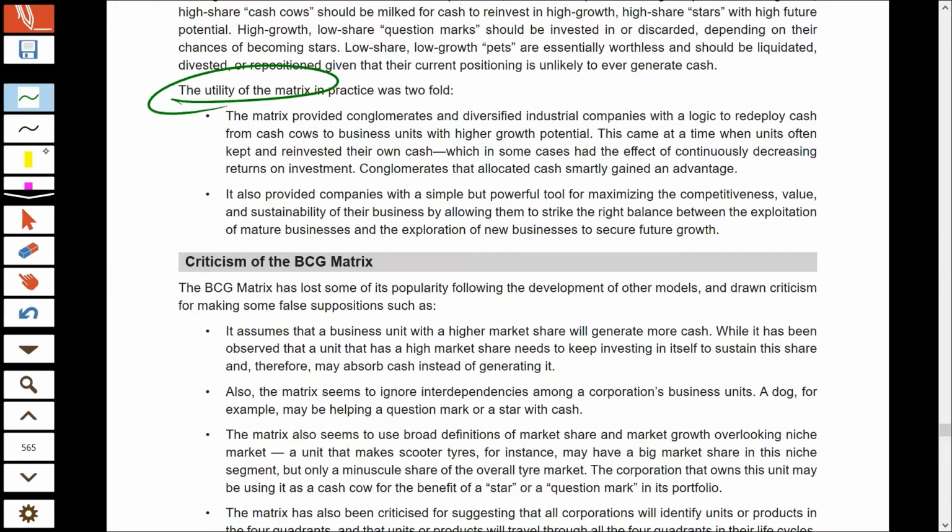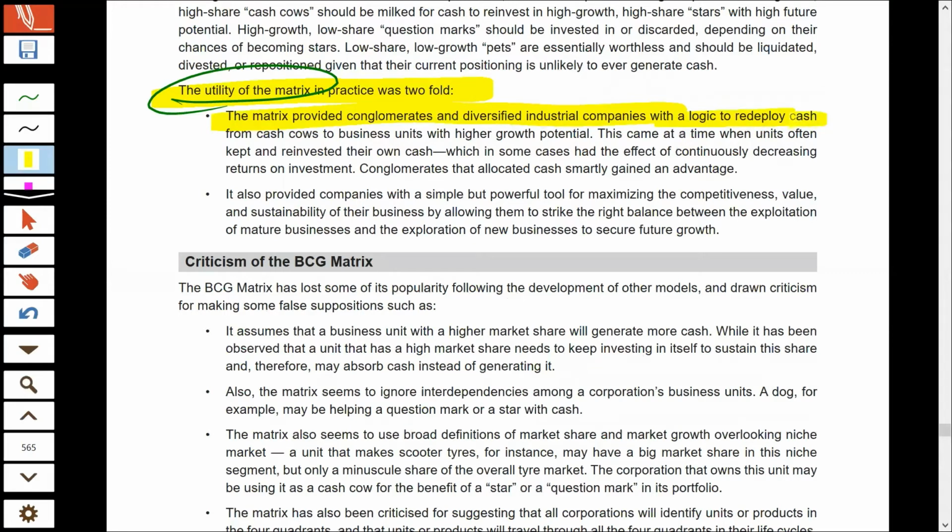Okay. Now, what is the utility of the BCG matrix? There are two utilities of the BCG matrix. The first, as I already told you, is that this matrix is used for conglomerates, those companies which are operating in different industries and have different sets of businesses. The BCG matrix helps you to decide where you should invest your money. It gives you a logic whether you should invest in a particular business or not.